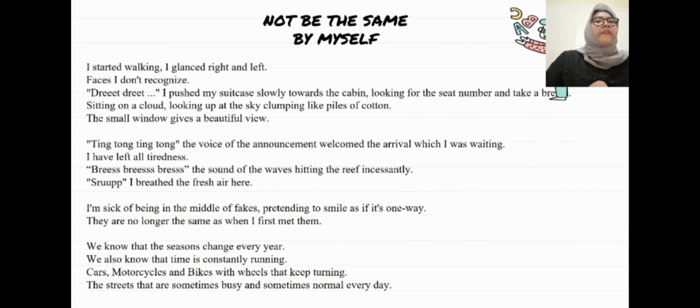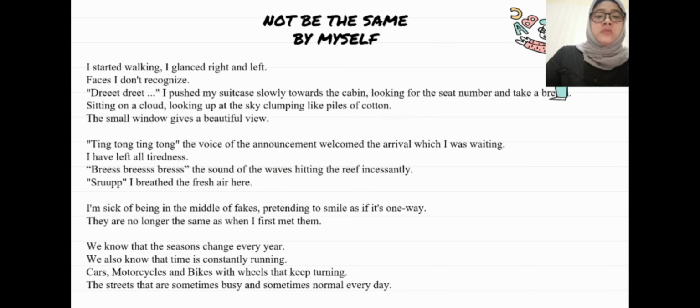Okay, now we move to a poem, Not Be the Same, by myself. Okay, I will read the poem. I started walking. I glanced right and left. Faces I don't recognize. I pushed my suitcase slowly towards the cabin, looking for the seat number, and take a breath. Sitting on a cloud, looking up at the sky, clumping like pearls of cotton. The small window gives a beautiful view.